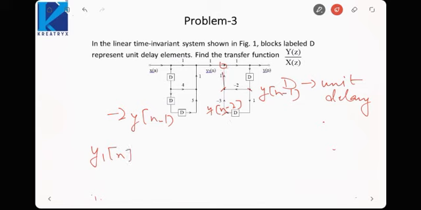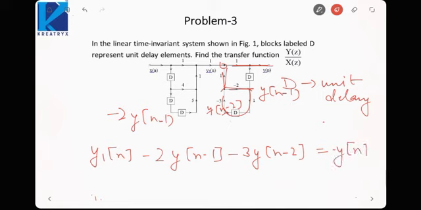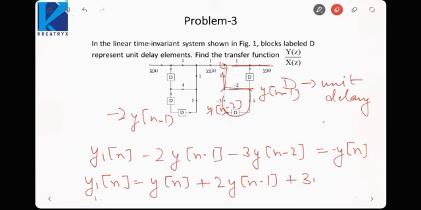Another incoming signal is this, that is minus 2 y[n-1]. Another incoming signal is this, that is minus 3 y[n-2]. The outgoing signal is y[n]. The sum of incoming signals is equal to the outgoing signal. So y1[n] is equal to y[n] plus 2y[n-1] plus 3y[n-2]. Okay, this will be the equation.